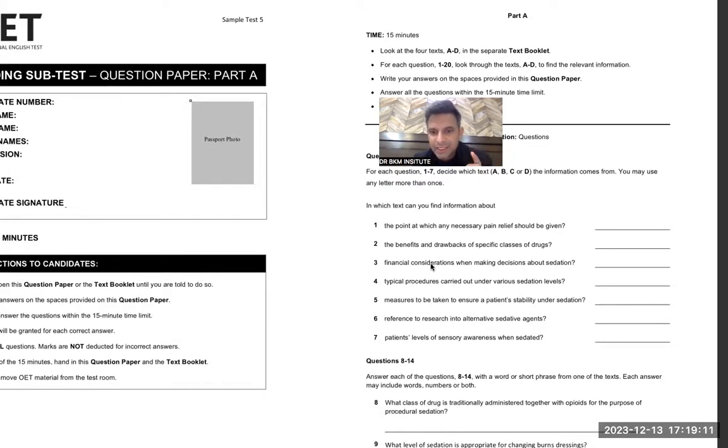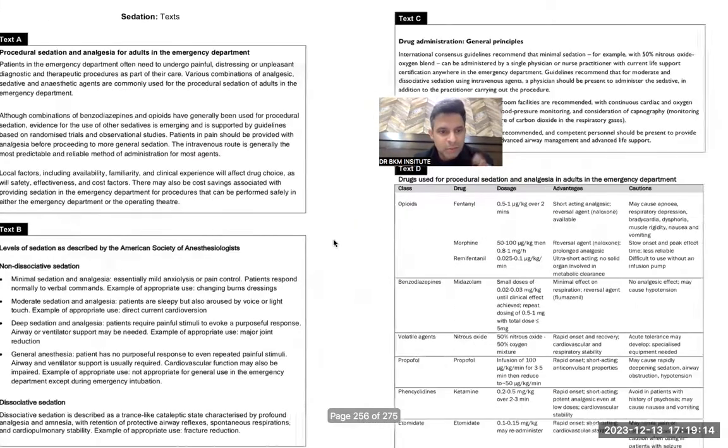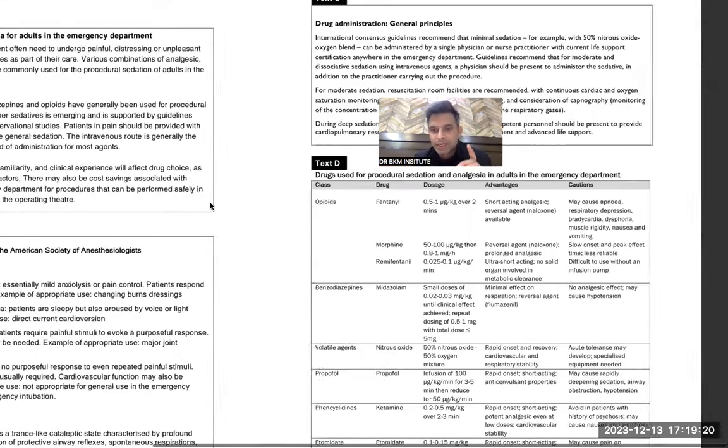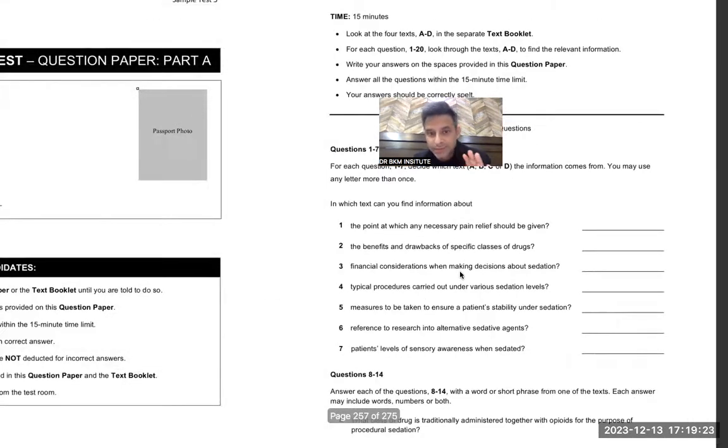100% D. Financial considerations. Financial means talking about the cost. Anything that talks about cost, familiarity, cost factors. A. Again becomes 100% short answer A.